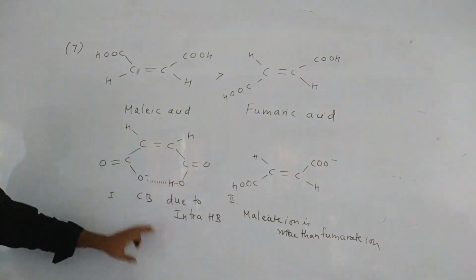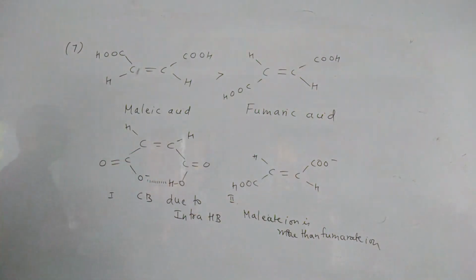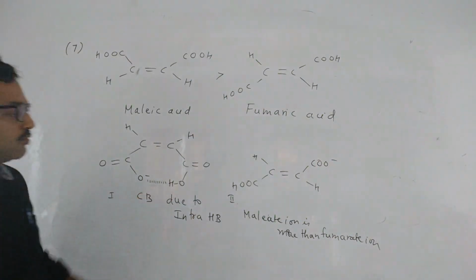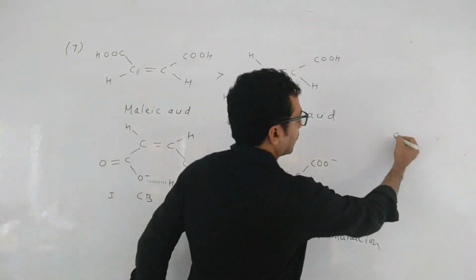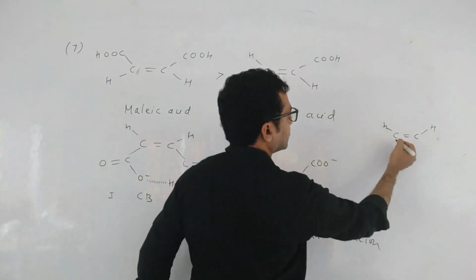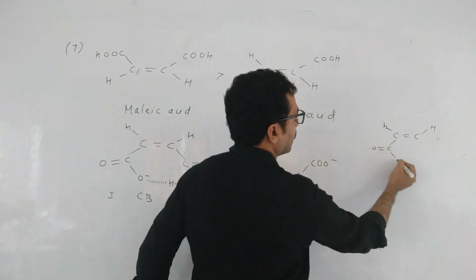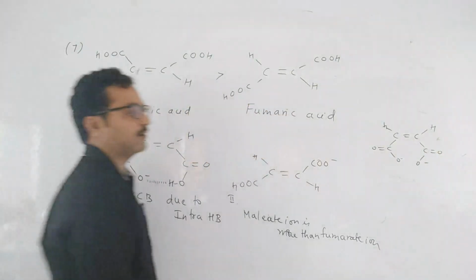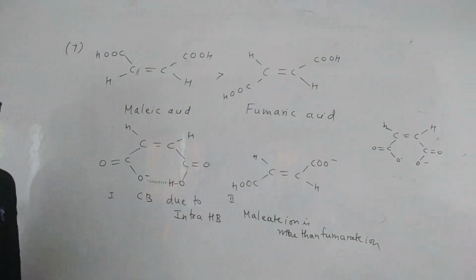Now if it gives H plus ion again, what is the other structure of this? So you will get a dianion like this, C double bond C, H, H, C double bond O, O minus, again C double bond O, O minus. Okay, like that it will come.